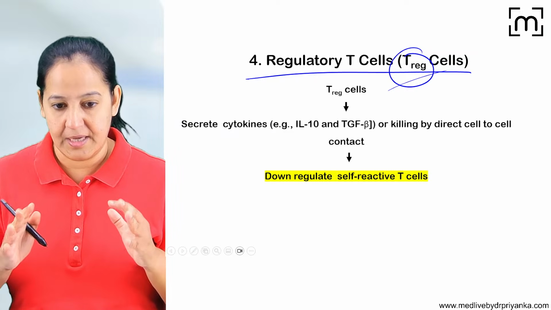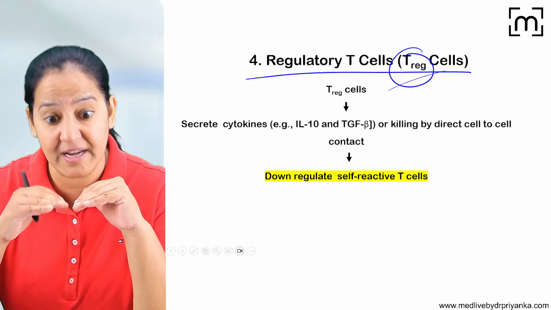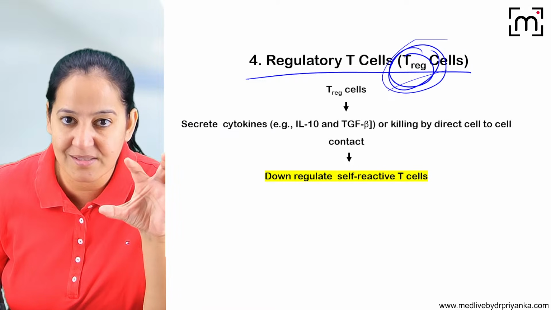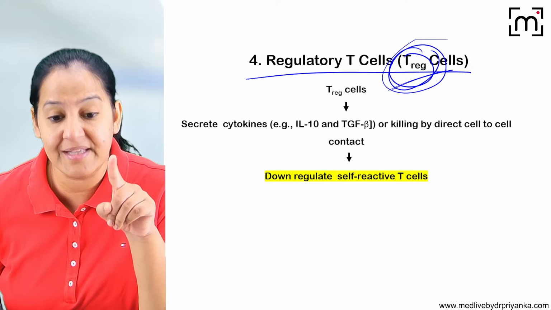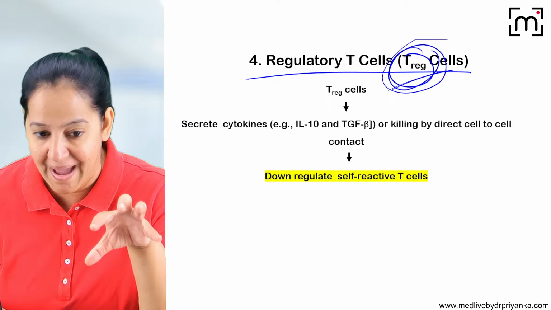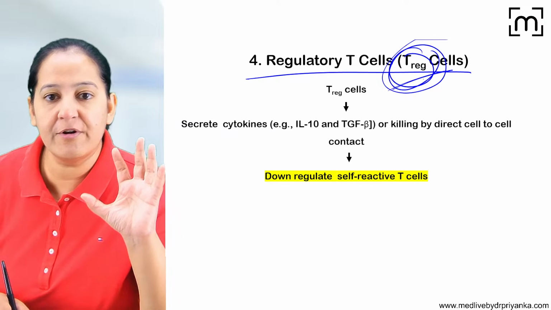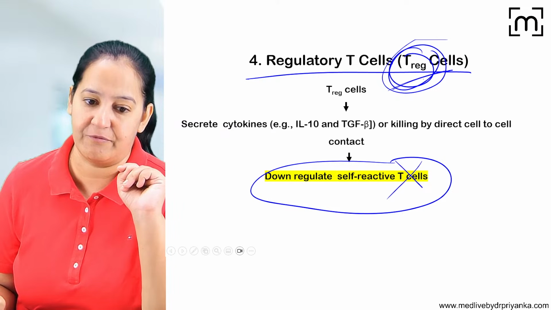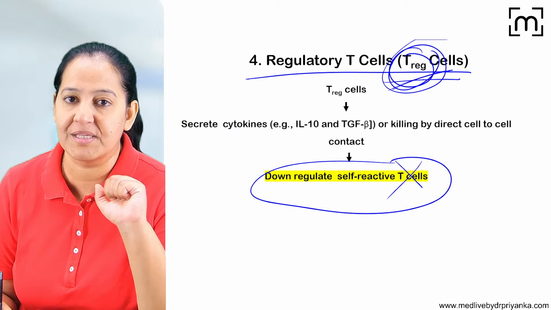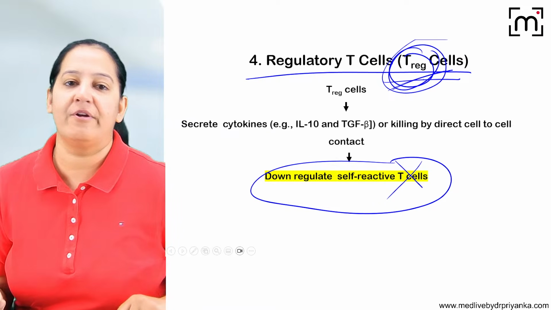Imagine these all are soldiers. We have to kill a soldier which becomes mad, which starts killing its own country's people. So these are the super soldiers, above the soldiers. Their responsibility is to watch all other soldiers. If any soldier becomes mad and self-reactive, the regulatory T cell has to kill that soldier. So it will down-regulate or kill the self-reactive T lymphocyte. That is the regulatory T cell God has given us.